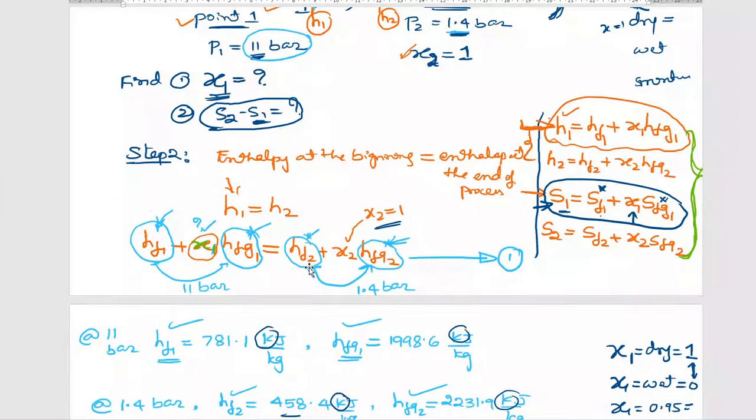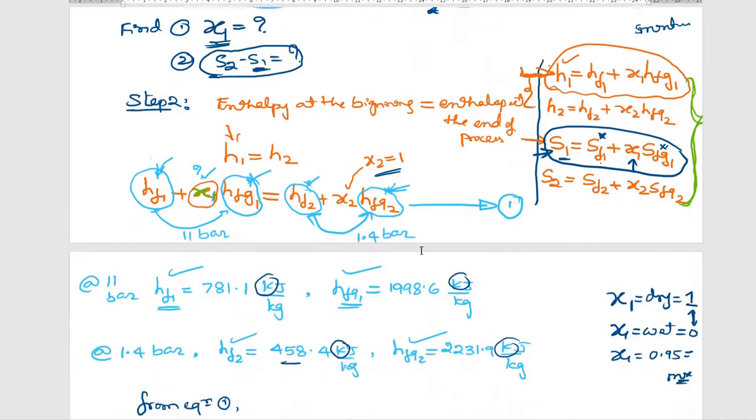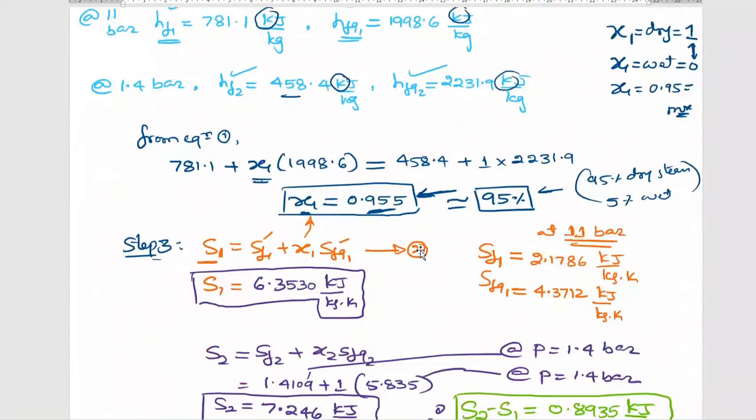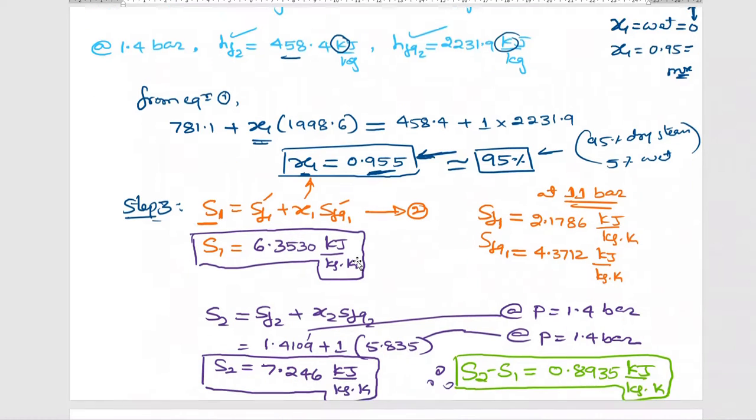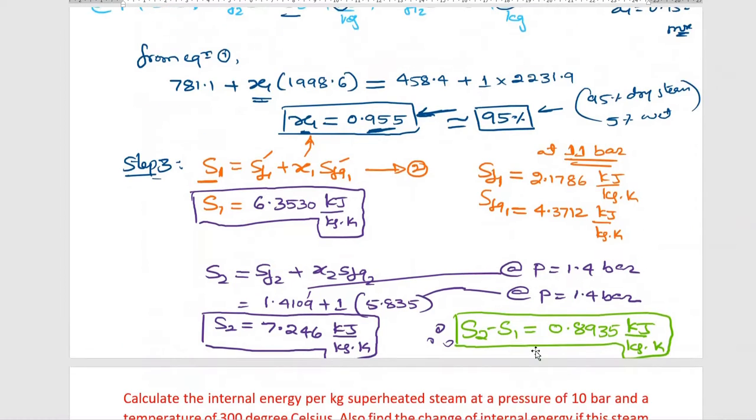HFG is the enthalpy of the mixture. Once you take all the values, substitute in the equation and calculate X1. Similarly, he has asked for entropy also. Entropy at point 1 is SF1 plus X1 SFG1, the same formula we applied, and we calculated the change in entropy.